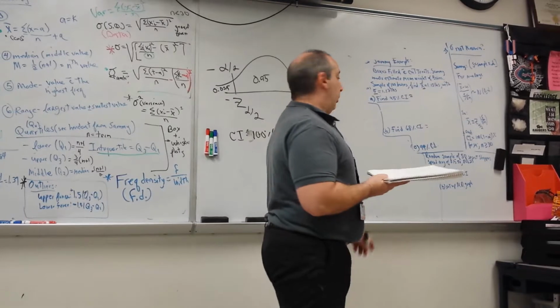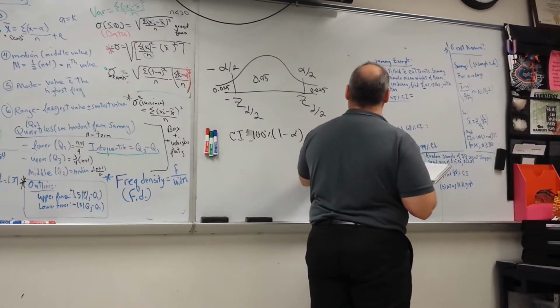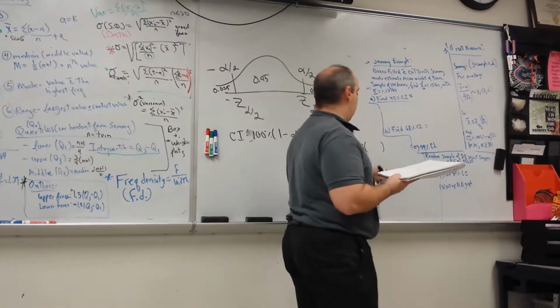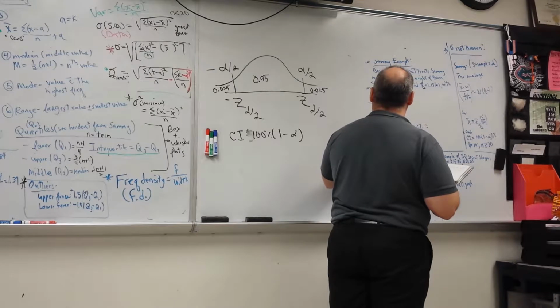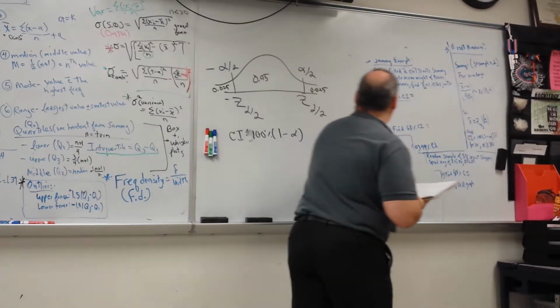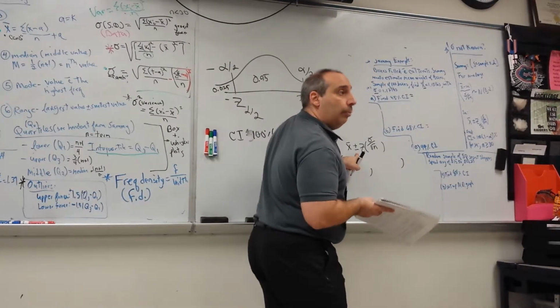So what did we use? Remember that formula? We would set x bar plus or minus z, and we use two possible formulas, right? I'm going to use sigma over the square root of n. And this will give me two values because of the plus or minus.